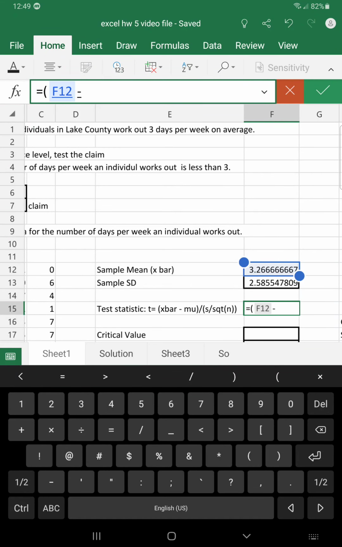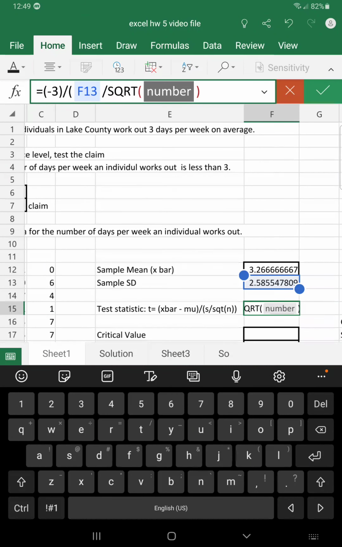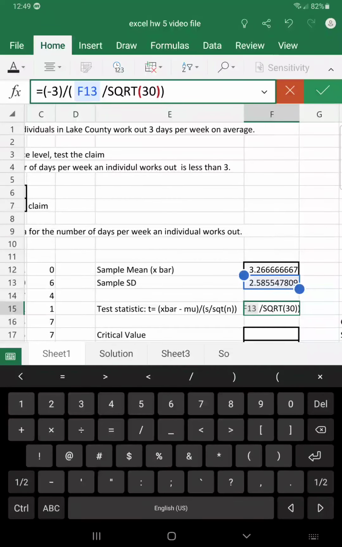Now we're saying mu is 3 days per week. Close your parentheses and then divide that by the sample standard deviation, which we just calculated here. And then we'll divide that by the square root of n, we sampled 30 people. And then close the parentheses.